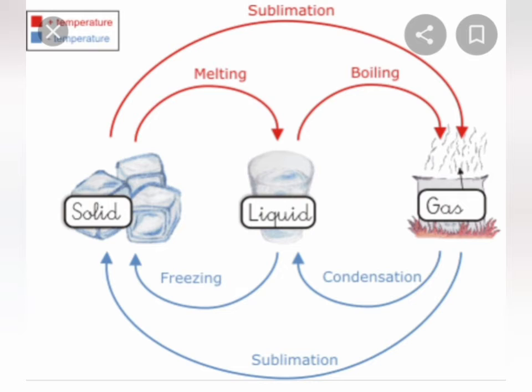Again you can see in the picture that the solid state of water is ice. Okay, when the ice is kept outside the fridge, or we can say on heating, the solid state of water changes into the liquid state of water. On heating, the solid state of water changes into liquid state, and this process is known as melting. Okay, student, and when we boil the liquid state of water, it changes into gaseous state. Okay, on cooling, the gaseous state changes into liquid.